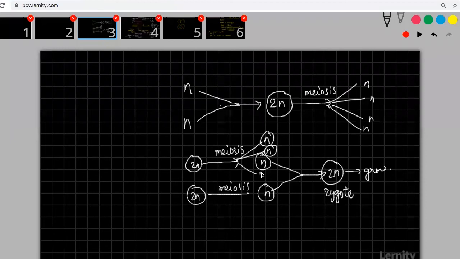Whenever meiosis is there, it will form only 4. In some cases, the 3 will die. In case of females, only 1 will survive and the 3 will die. In case of males, all the 4 will survive.